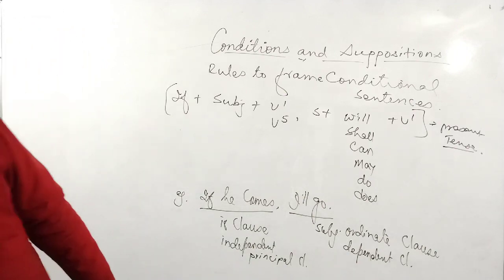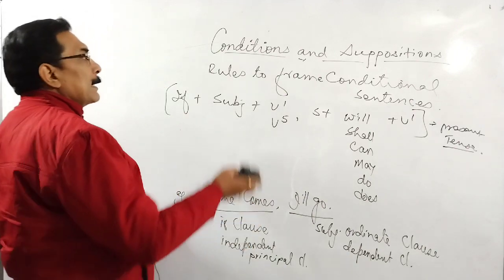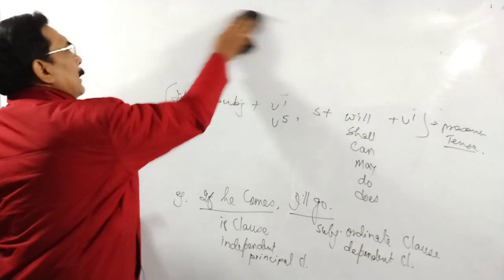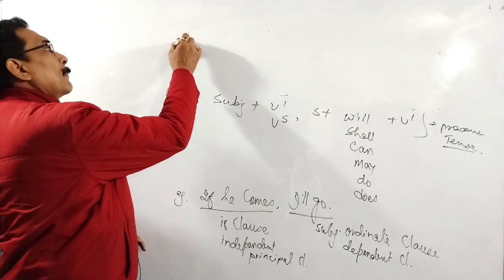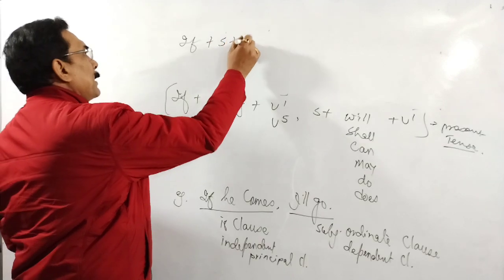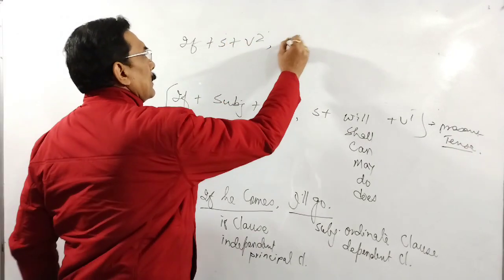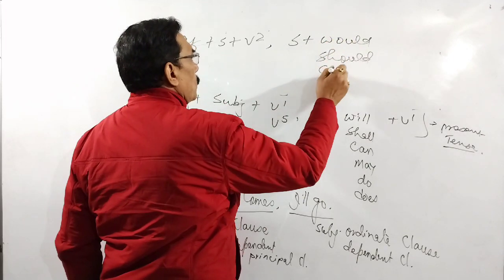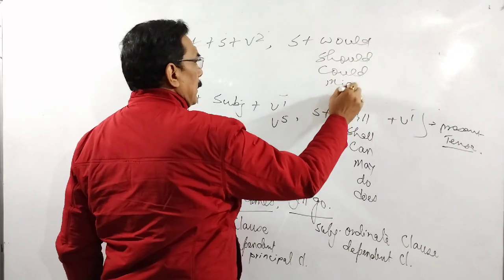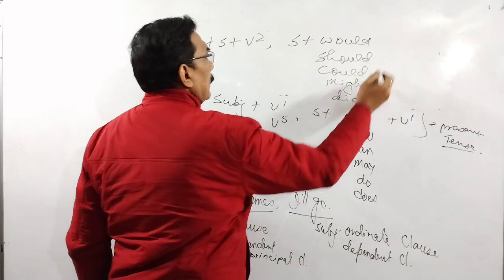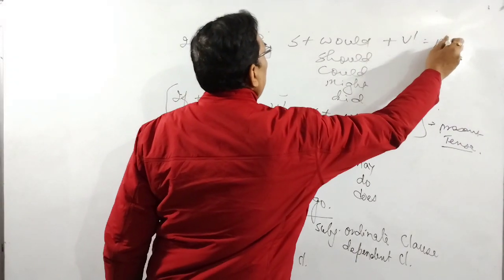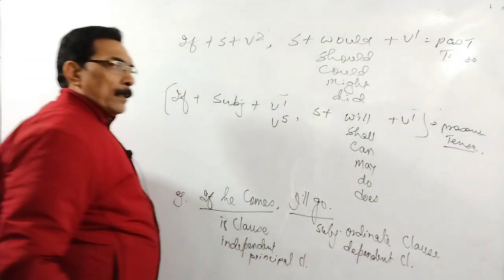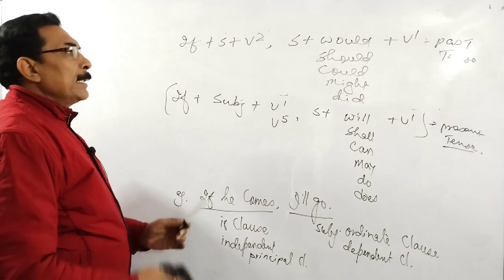So this sentence I have written in present tense. The same sentence should be in past. In past, now I see here E plus subject plus B2, and now here subject plus would, should, could, might, and did plus V1. This should be in past tense. So all together present and past we are reading.